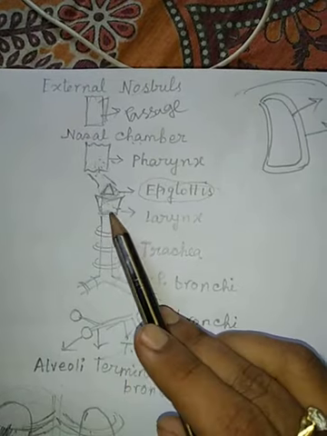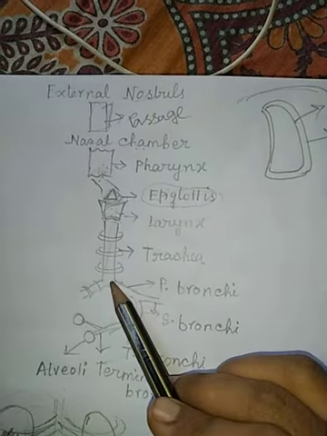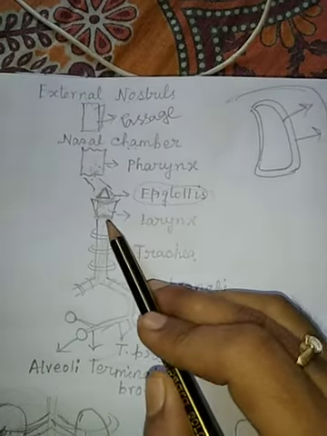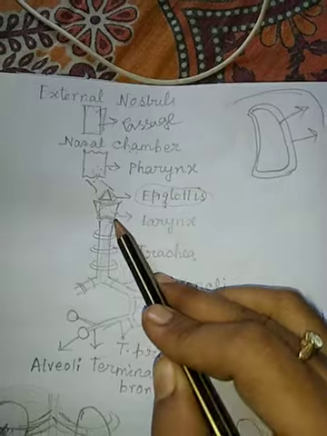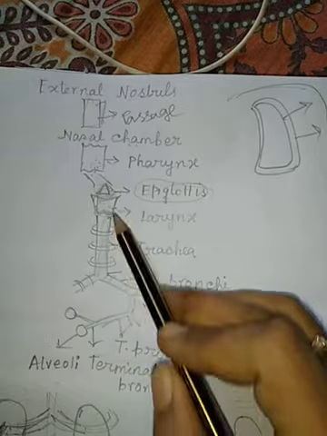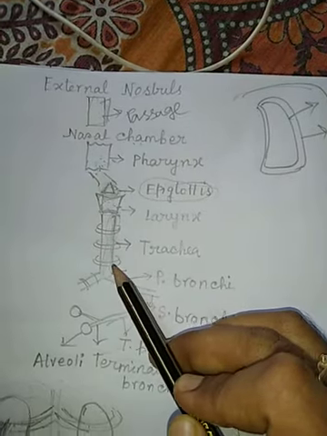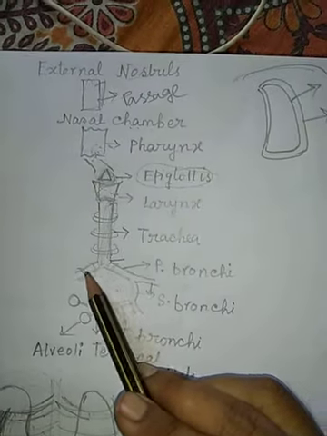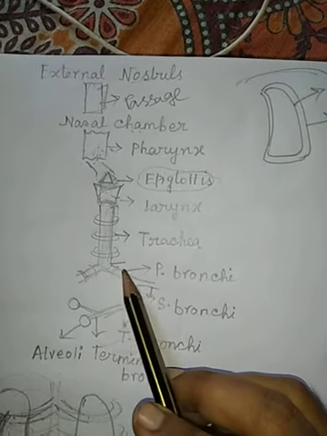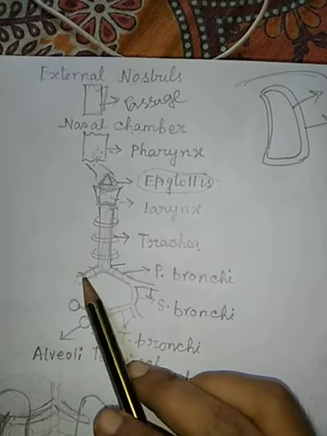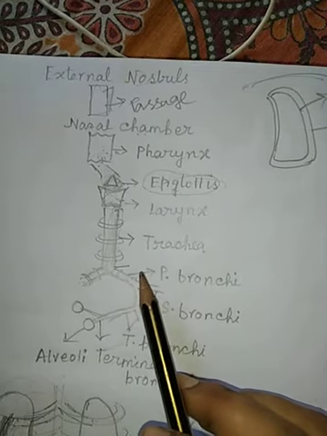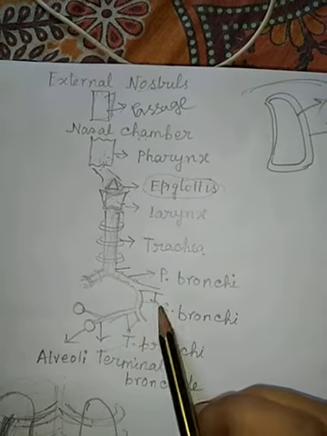Next part after the larynx is an elongated tube-like structure. This is called the trachea. Actually, it starts from the larynx and extends up to the mid-thoracic cavity. Now, the trachea is bifurcated, divided into two portions. These are called the primary bronchi. The trachea is divided into two parts, the primary bronchi, and they enter into the lungs.